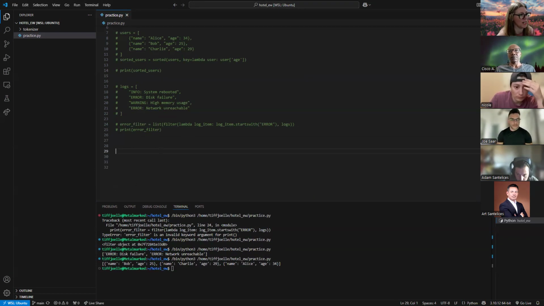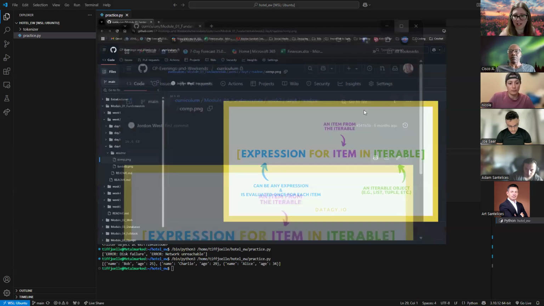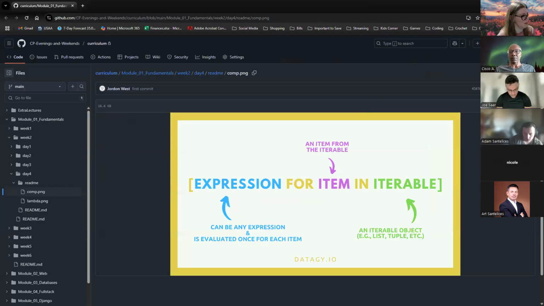and that's list comprehension. I'm going to open up this image here from the README so you can see. We kind of got exposed to this a little earlier, and we're going to go more into it now, but list comprehension is basically taking an expression, something we want to do to this item, for every item in an iterable.